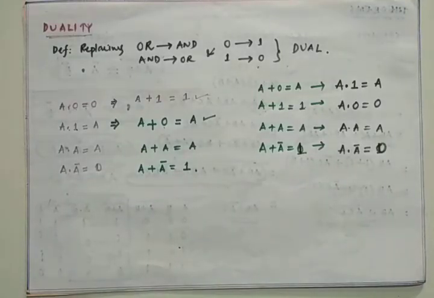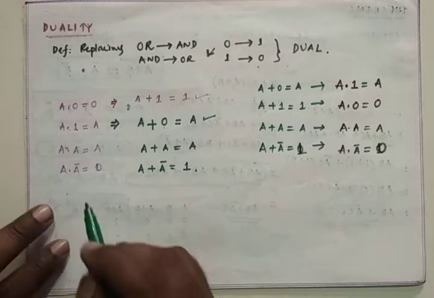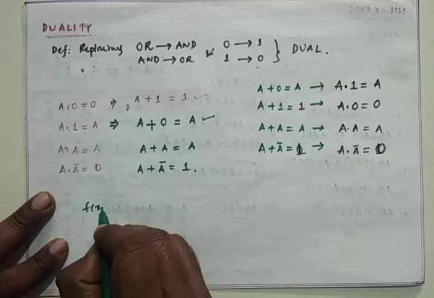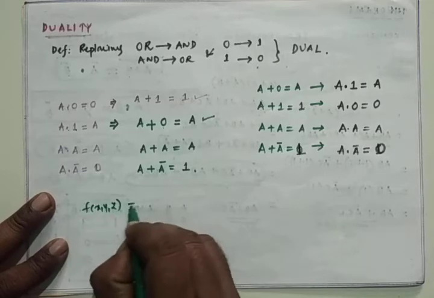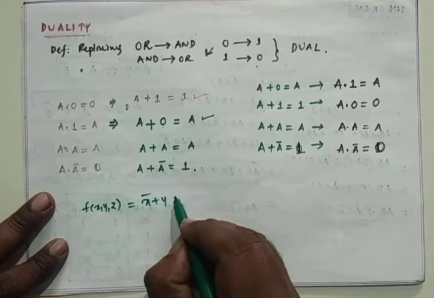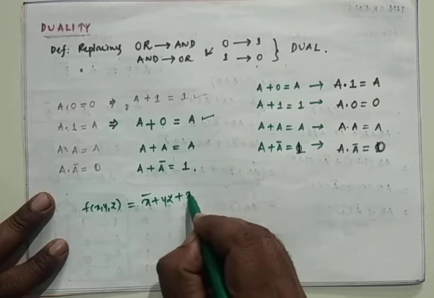Likewise we have to discuss the duality of any expression. For example, in the question you may be asked to find the duality of the following expression. For example, f of x, y, z is equal to x bar plus y z plus x y z.